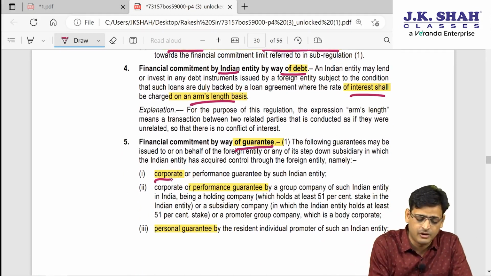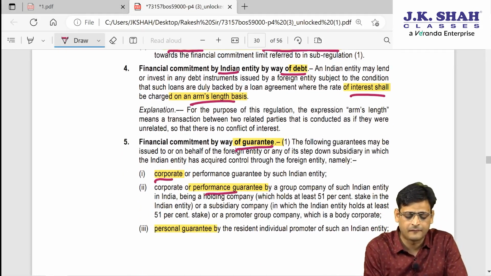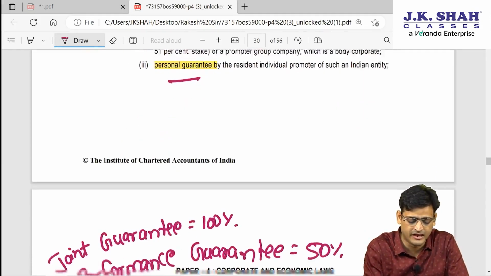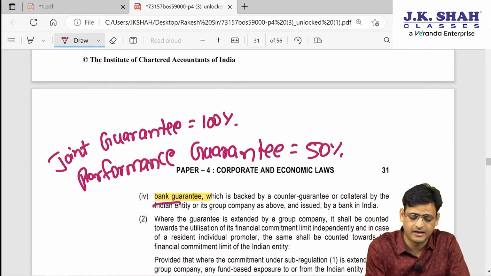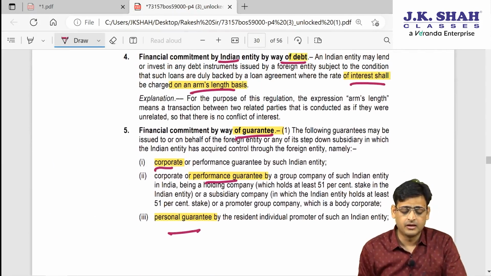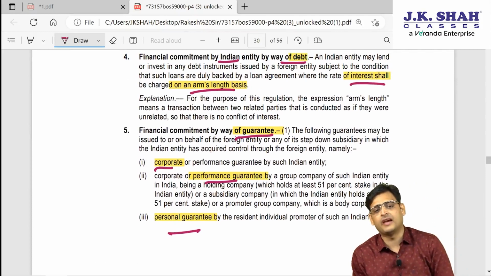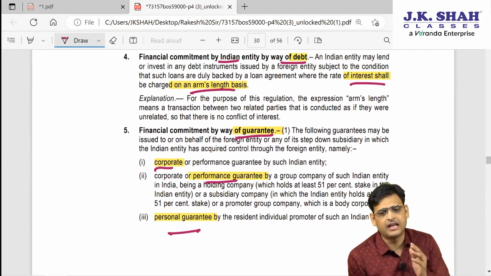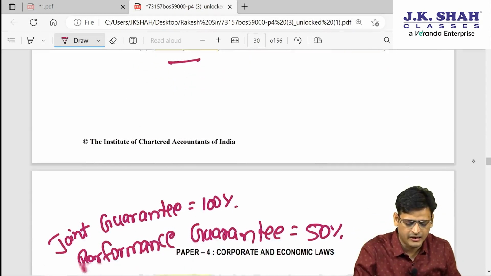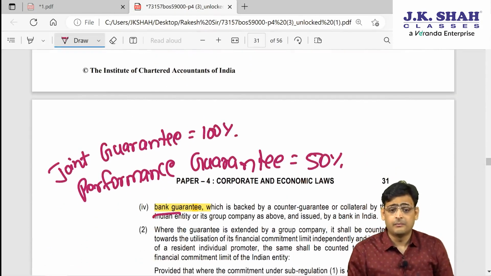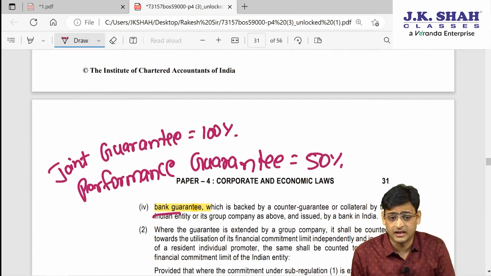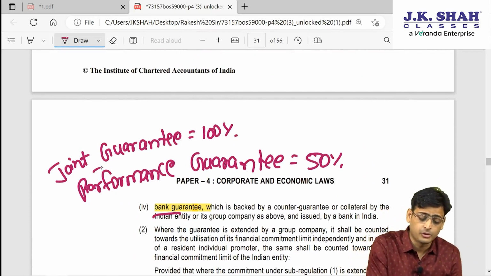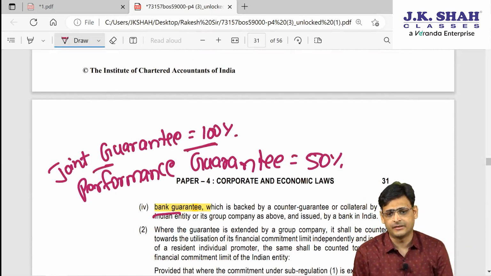Now that guarantee can be corporate guarantee, or performance guarantee, or personal guarantee, or bank guarantee. Again, to repeat what I said, if you are making an investment by way of guarantee, it can be corporate guarantee, performance guarantee, personal guarantee, or bank guarantee. But all guarantees taken together will be included in the financial commitment. How much? If it is a joint guarantee, you will take 100%.